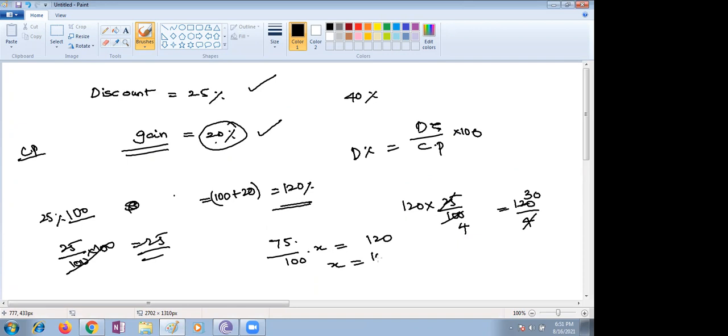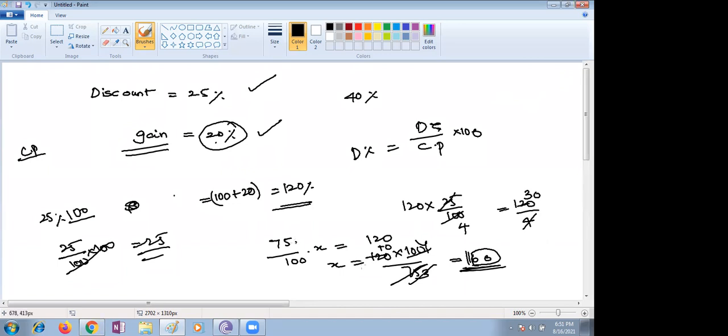X is 120 into 100 by 75. 3 fours are 12, so 160, which means 60% more. Yes, ma'am, so 60%. That is true.